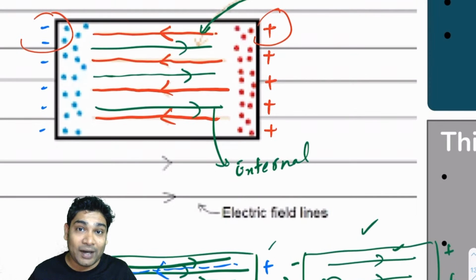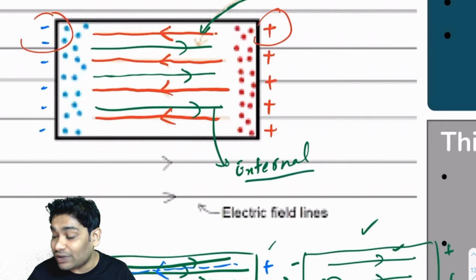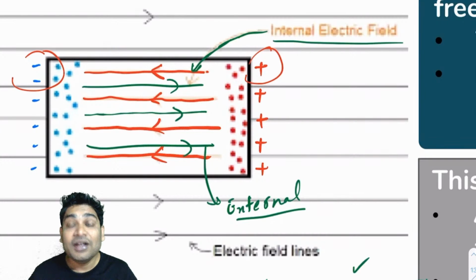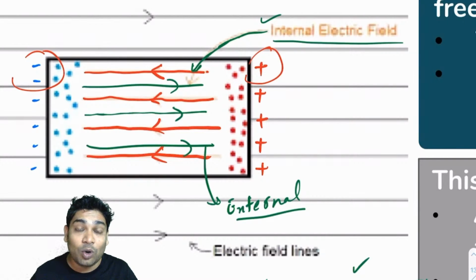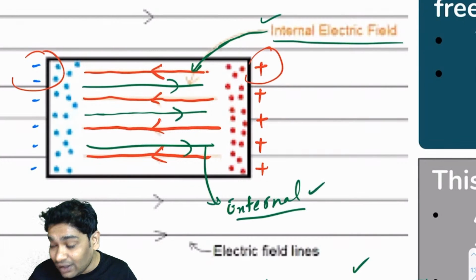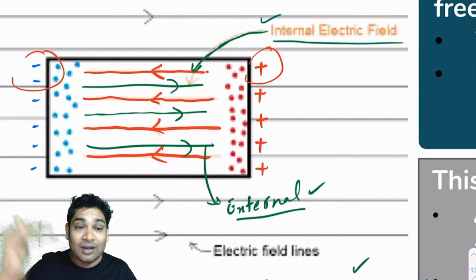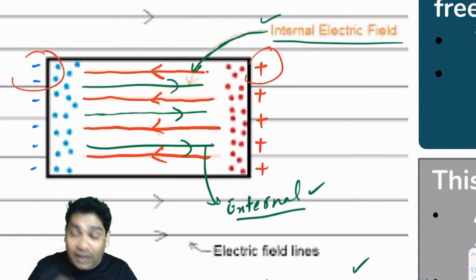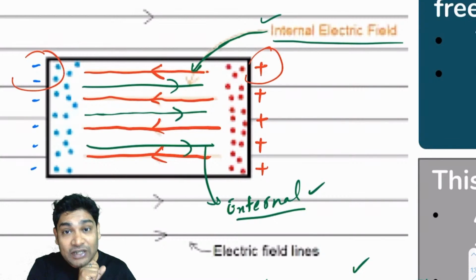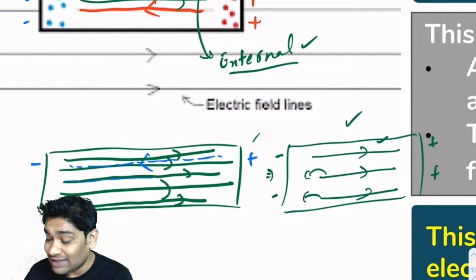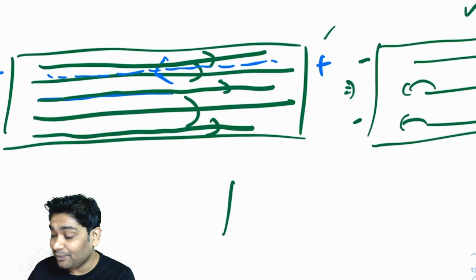Eventually, there will come a point when the external electric field strength would become equal to the internal field strength. As more and more charges are accumulating on the surface, you will realize that the internal electric field will go on increasing, while obviously the external electric field is constant. So as a result, what happens to the net field? Net field inside the conductor will start decreasing. And obviously, there will eventually come a point when the internal electric field, due to all the accumulated charges, would be strong enough to completely cancel the external electric field. In that case, you will notice that all the electric field inside has disappeared.